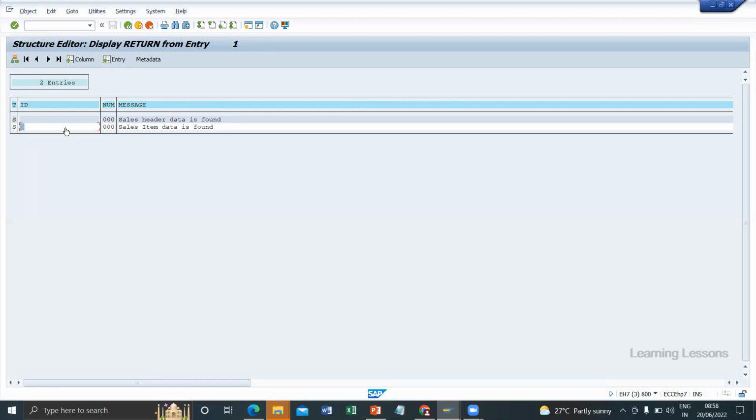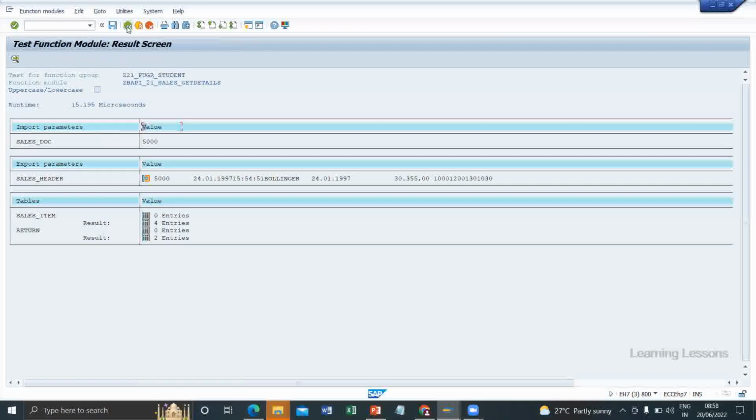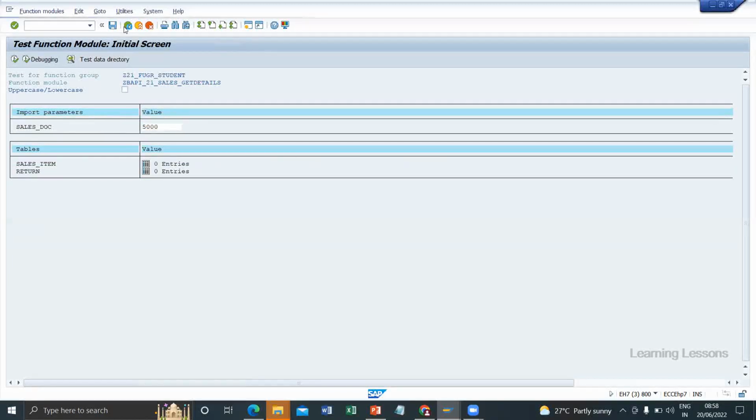Okay, you can check with the functional team what messages we can push, or if you're not getting any message, you can write your own custom messages. When they are validating, if they don't want this message and want a different message, they will ask you to write it. At that time you can modify the content at the programming level. Is it clear how this function module is working now?